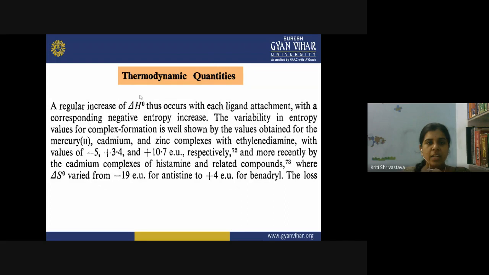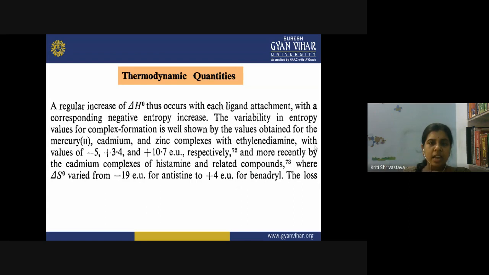A regular increase of enthalpy thus occurs with each ligand attachment. As more and more ligands get attached to the metal atom, there is an increase in the enthalpy value with a corresponding negative entropy change, and there is a decrease in the entropy. The variability in the entropy value for complex formation is well shown by the values obtained for mercury, cadmium and zinc complexes with ethylenediamine.